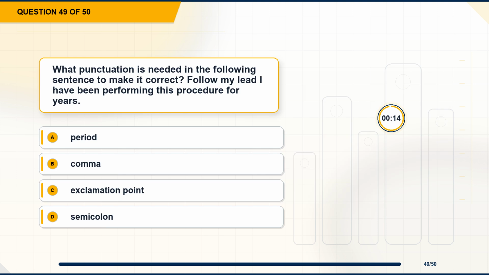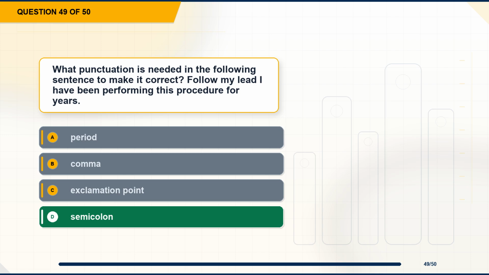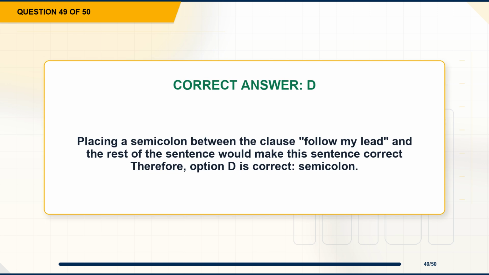Question 49. What punctuation is needed in the following sentence to make it correct? Follow my lead. I have been performing this procedure for years. Option A, period. Option B, comma. Option C, exclamation point. Option D, semicolon. The correct answer is option D, semicolon. Explanation. Placing a semicolon between the clause follow my lead and the rest of the sentence would make this sentence correct. Therefore, option D is correct, semicolon.